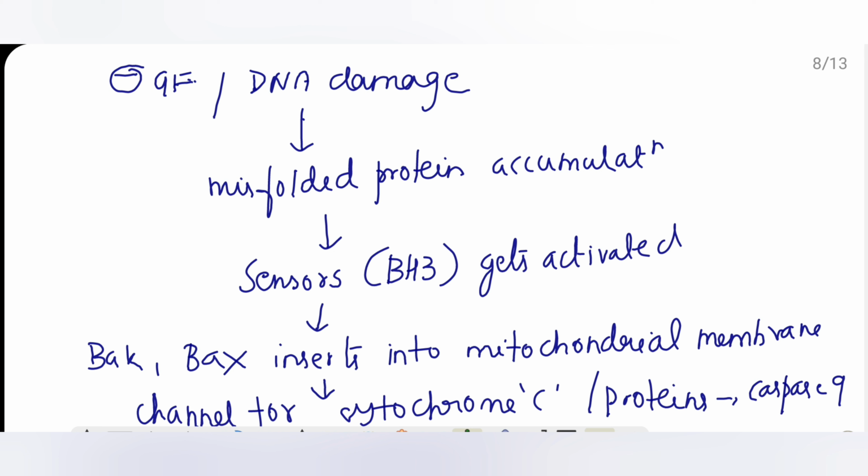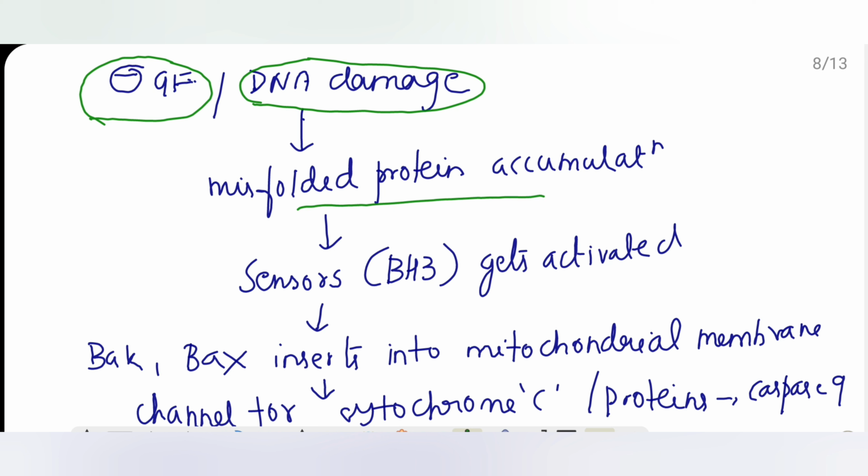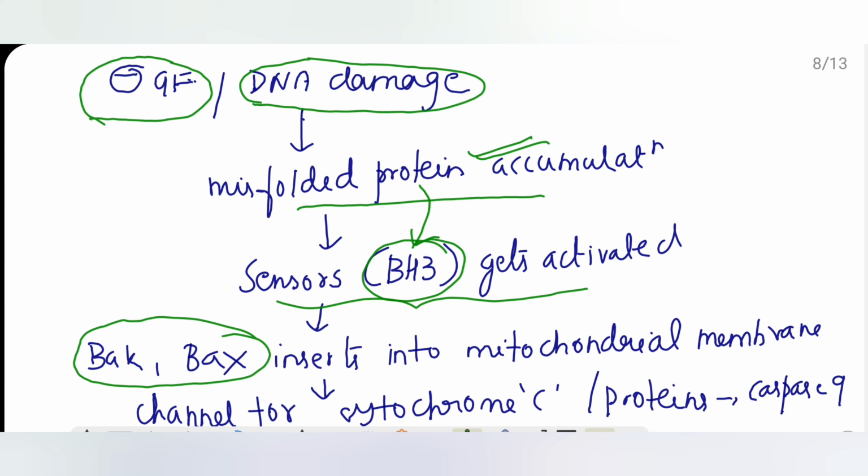So what will happen in that case? There is inactivation of growth factor signals or DNA damage due to cytotoxic drugs or radiation. Because of that, there is misfolding of the proteins. This misfolded protein gets accumulated. This will induce BH3, a sensor. This sensor gets activated. This sensor will activate BAX and BAK. These mischievous kids are activated now.